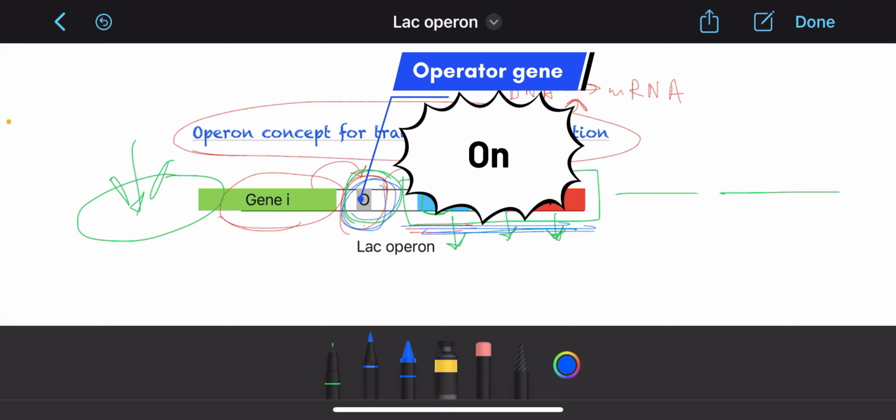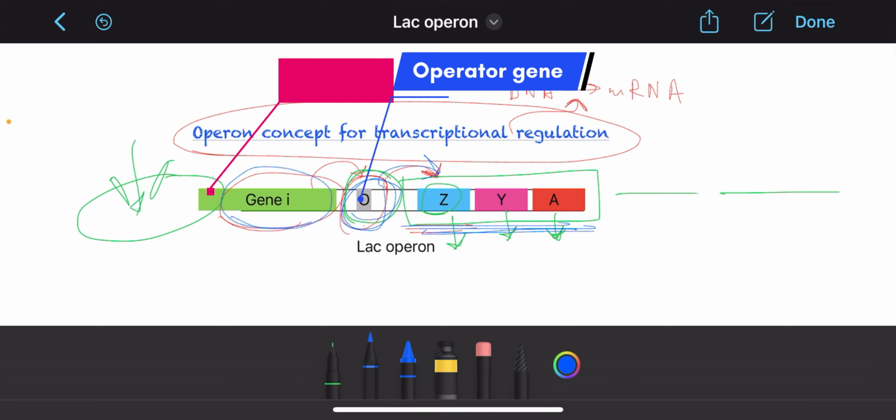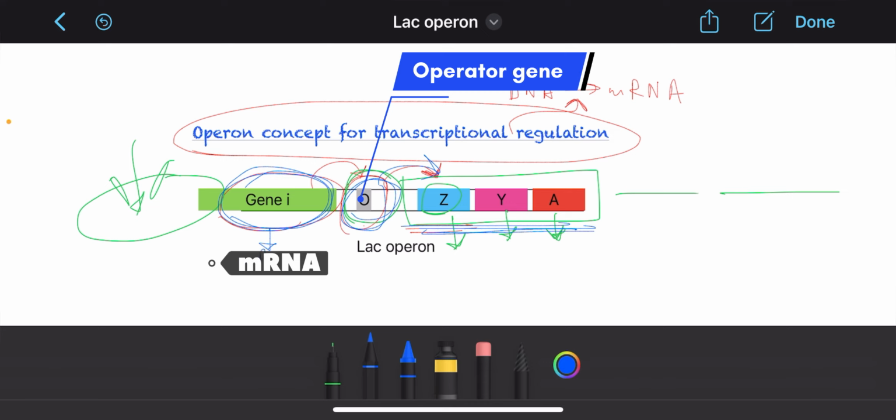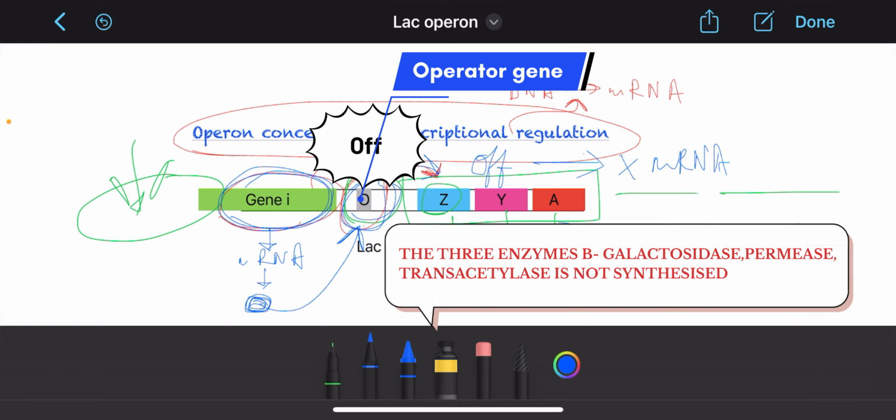This operator gene can switch on or off according to the presence of the repressor protein, which is coded by the gene I. Gene I forms mRNA for repressor protein, and then this mRNA is translated into repressor protein. This repressor protein gets bound to the operator gene. Now this operator gene, when the repressor protein is bound, becomes off, and therefore there is no synthesis of mRNA taking place, and therefore the three enzymes, that is beta-galactosidase, permease and trans-acetylase, are not synthesized.